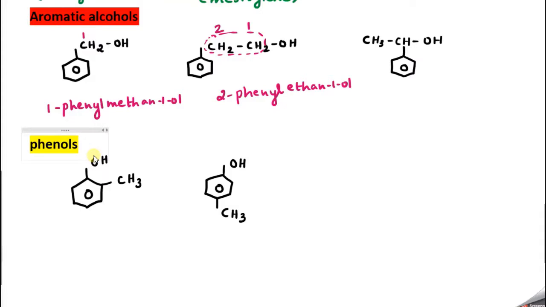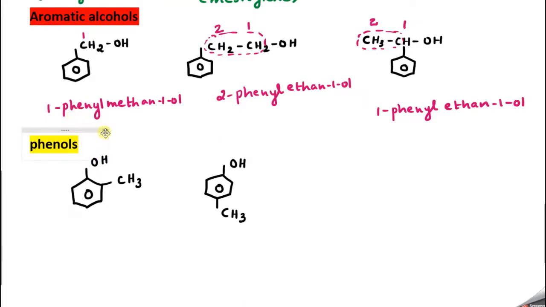Now what about this one? Again I am connecting, this is my parent chain, so this is 1 and this is 2. So I can say 1-phenyl ethane-1-ol.